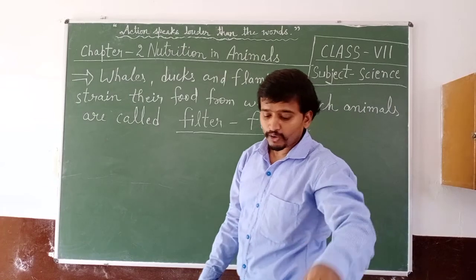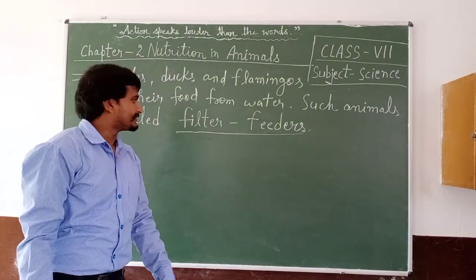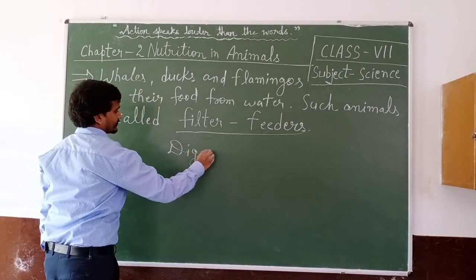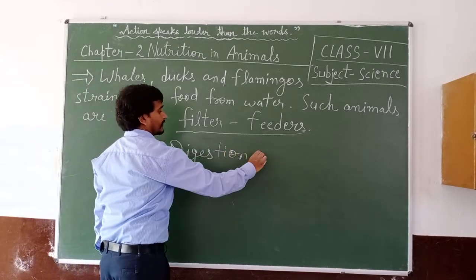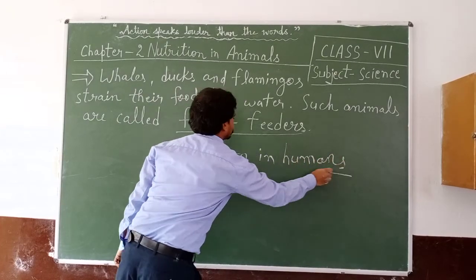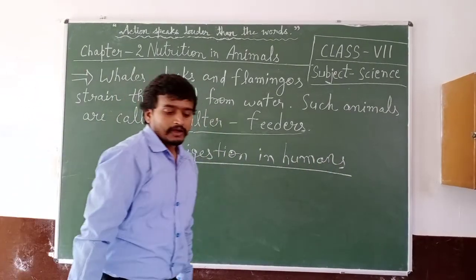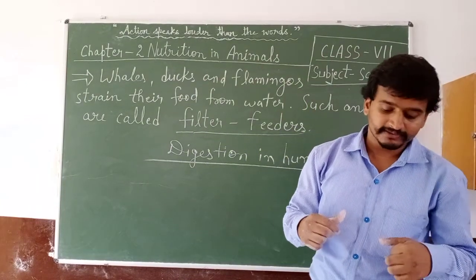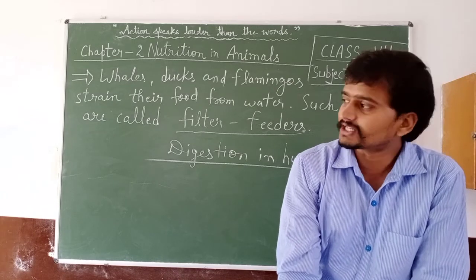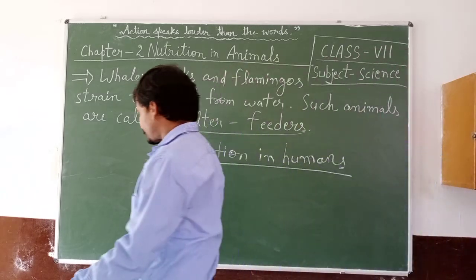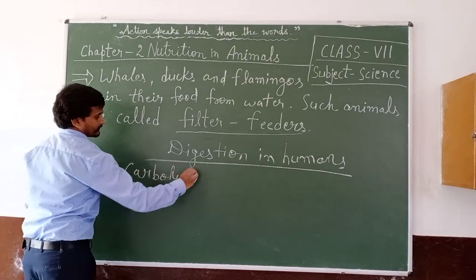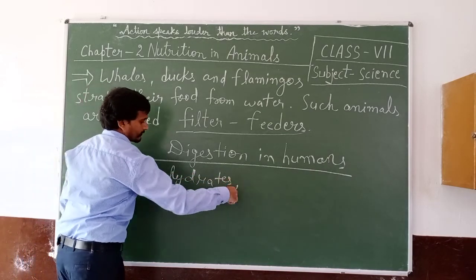Okay. Now we will study about digestion in humans. Next heading is digestion in humans. The food we eat contains complex substances such as carbohydrates, proteins and fats.